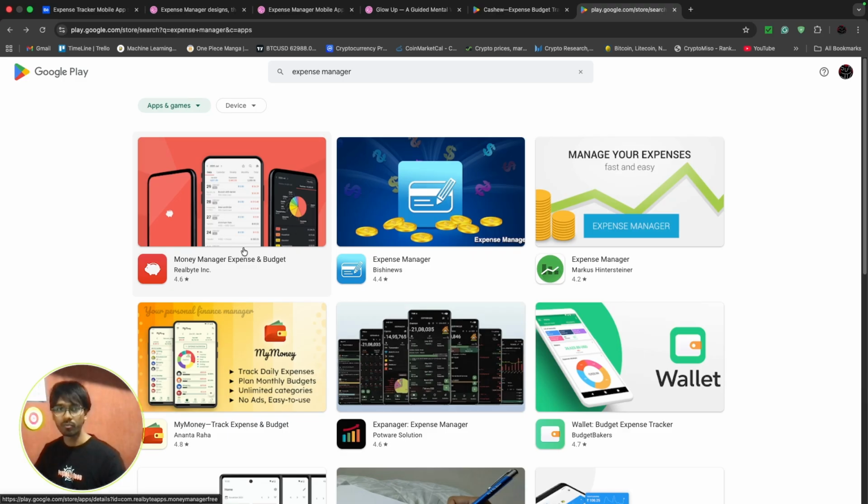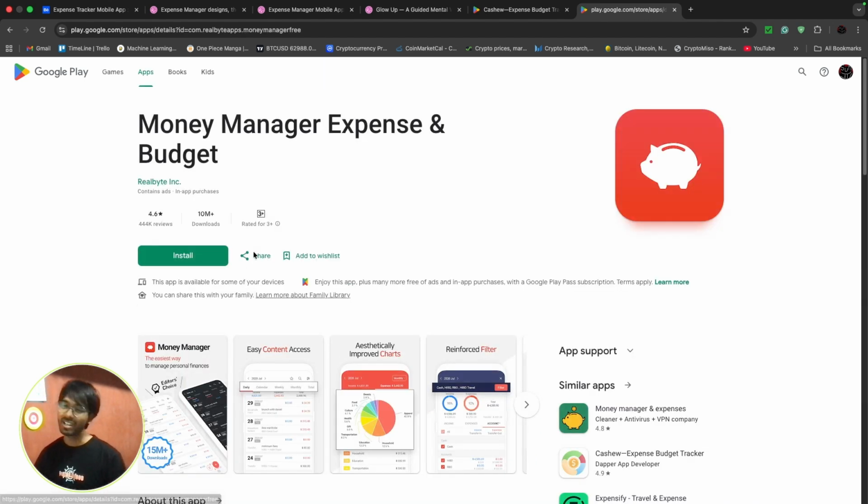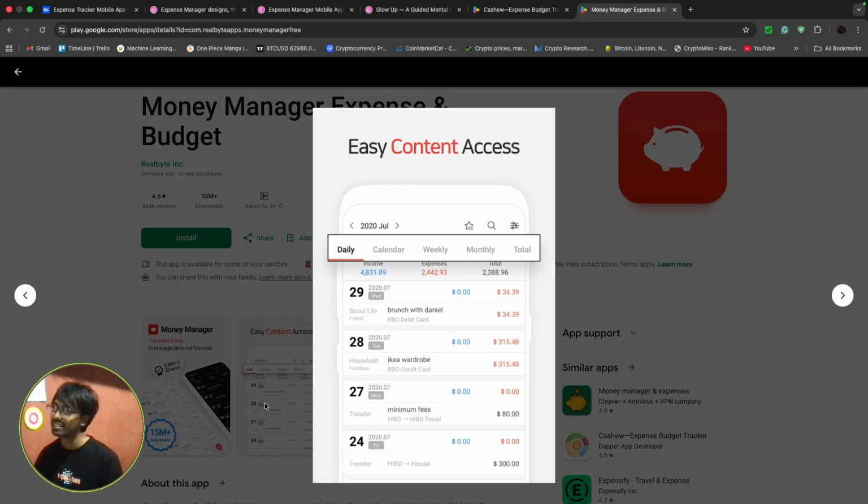What I wanted was just an expense manager, but the apps have multiple functionalities. For example, some have expense manager, budget, and split, like we can split it in the same app, and the UI is not nice. For example, let's say this, the UI is very cluttered. I don't like it. I like good designs, something simple.